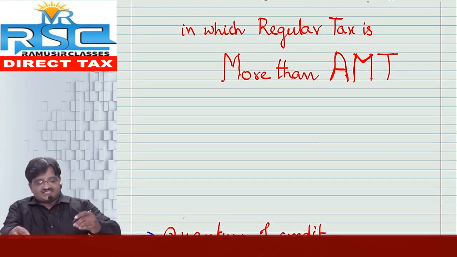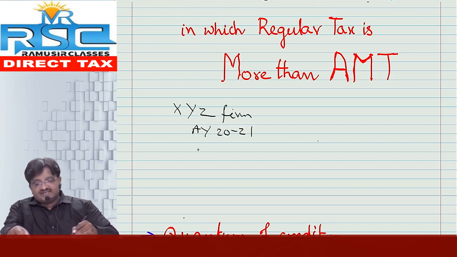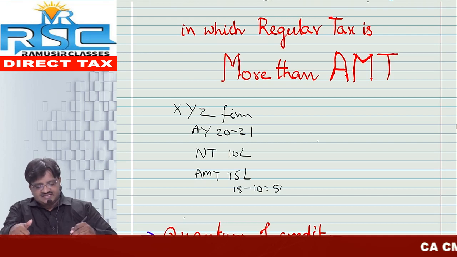I will take one illustration so you can understand better. All of you, please follow. XYZ partnership firm is there. In the current assessment year, let us say 2021, their normal tax liability is, let us say, 10 lakh, their AMT liability, let us say 15 lakh. So obviously they have to pay 5 lakh extra. That means 15 lakh minus 10 lakh, 5 lakh extra I have paid.